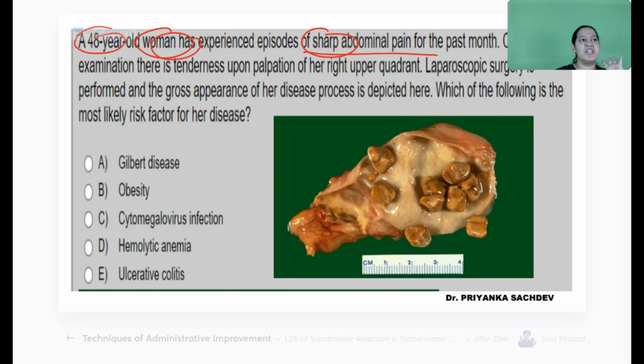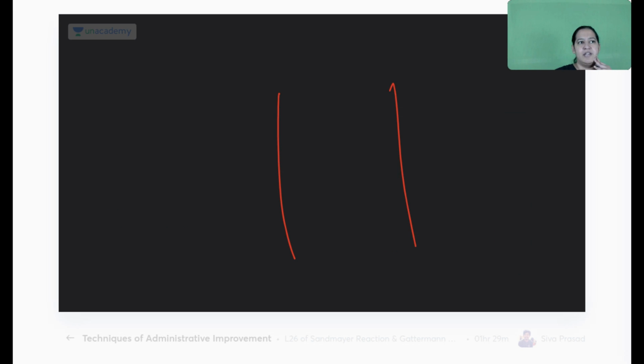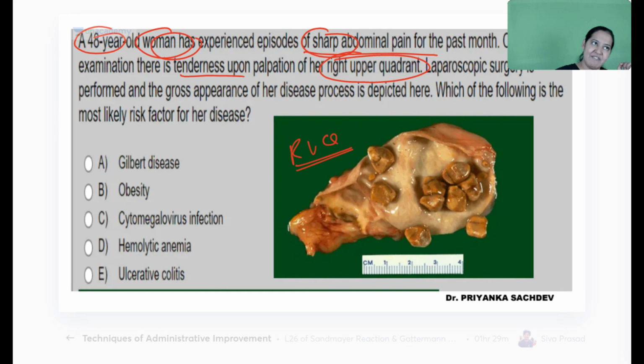On examination, she is having tenderness on the right upper quadrant, RUQ. So which organs? You know the nine divisions of the abdomen. In the nine divisions of the abdomen, I'm asking about the right upper quadrant. What is present here? Which organ is present? She is having pain there.